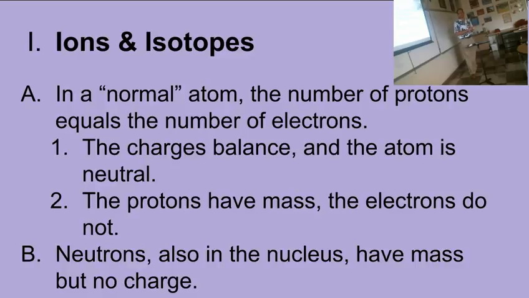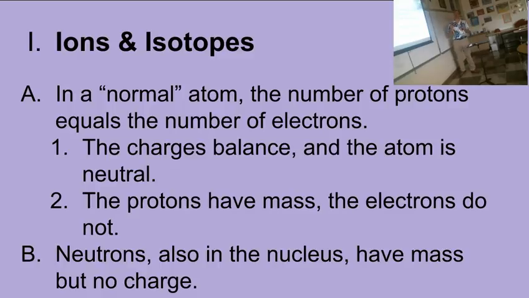Atoms aren't always electrically neutral, and the number of neutrons that an atom has can change as well. If something has 6 protons and 6 neutrons, it's carbon. If something has 6 protons and 5 neutrons, it's still carbon. The number of neutrons and the number of electrons does not determine the kind of atom that it is. The kind of atom it is is determined by the number of protons. So electrons and neutrons can change, and it's still carbon. It's just some variation of carbon, but it still will act like carbon and do the things that carbon does.